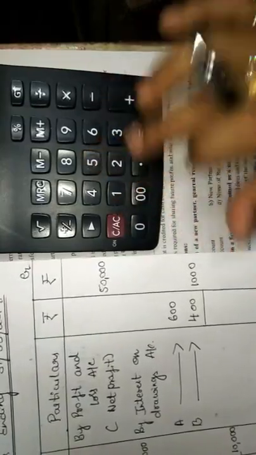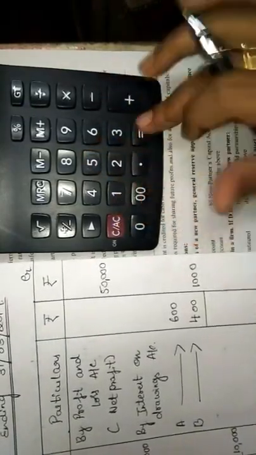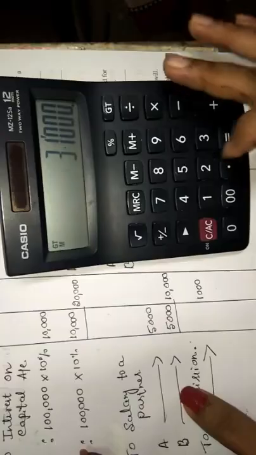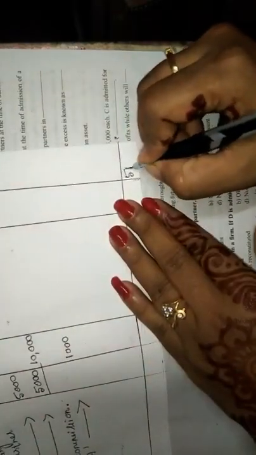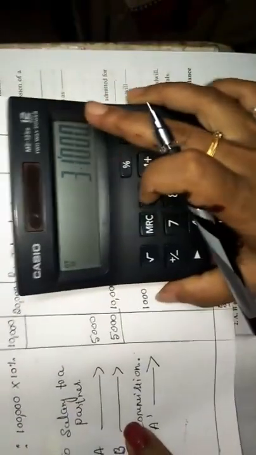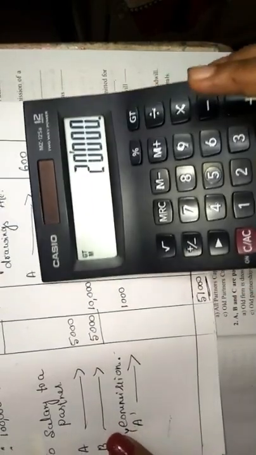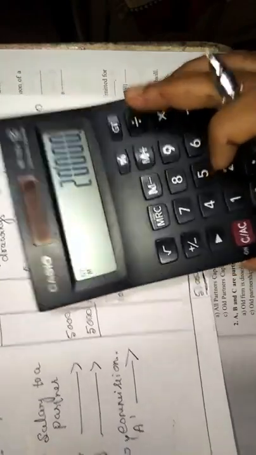Now we have to do the total to check which side is more. On the credit side it is 50,000 plus 1,000, here it is 51,000. On the debit side it is 20,000 plus 10,000 plus 1,000, here it is 31,000. So which side is more? The credit side is more. So the total is 51,000. From 51,000 deduct 31,000, and we have got the profit as 20,000.